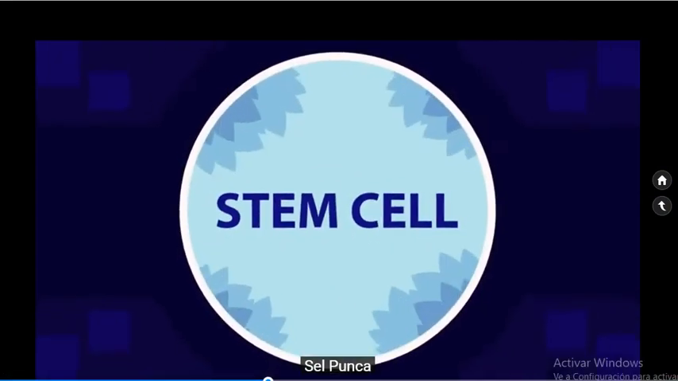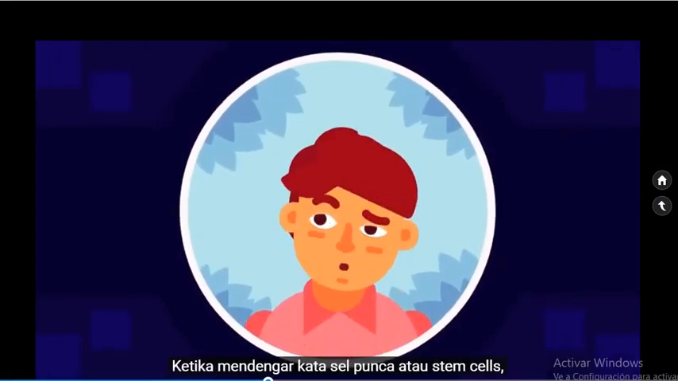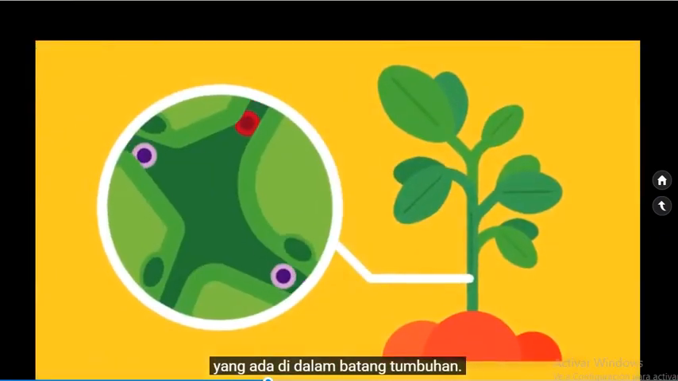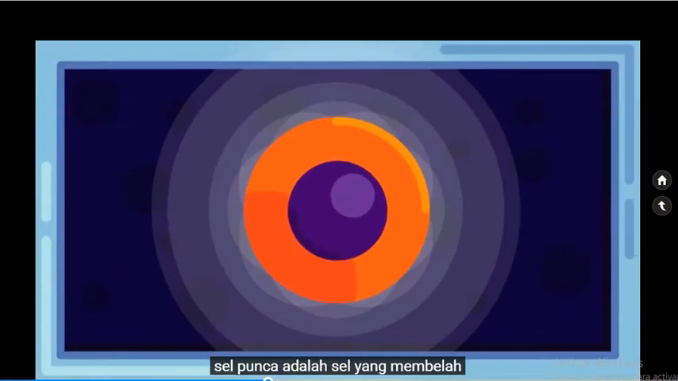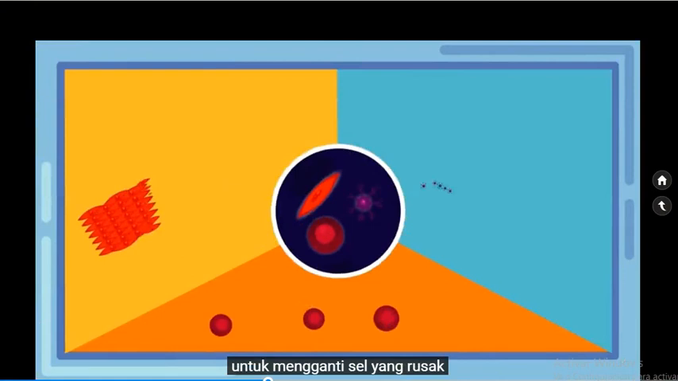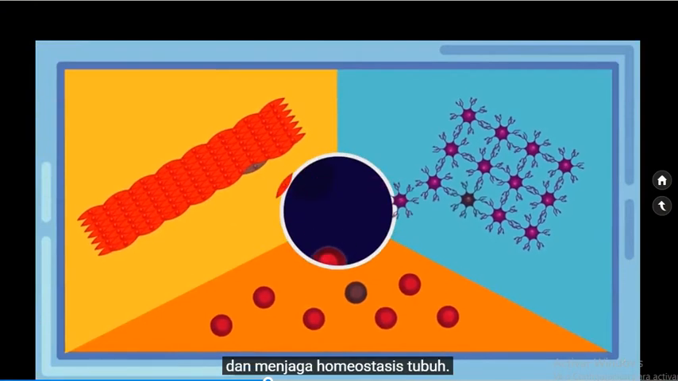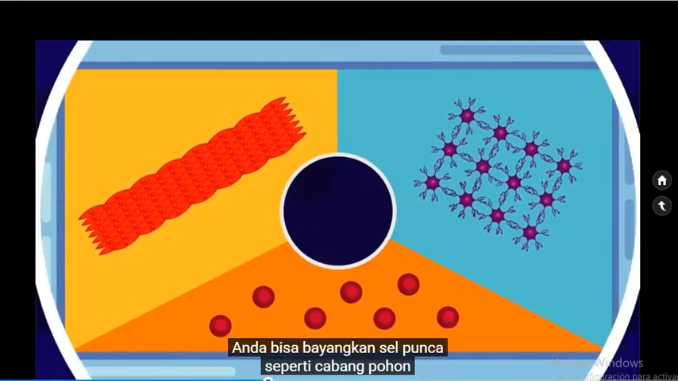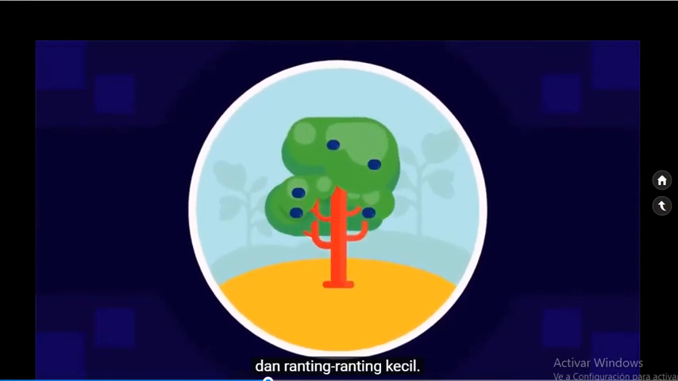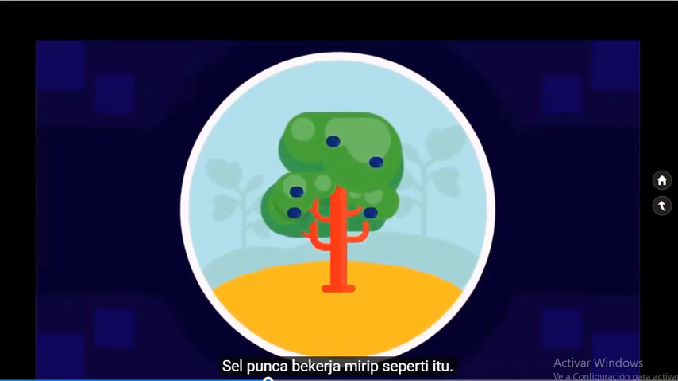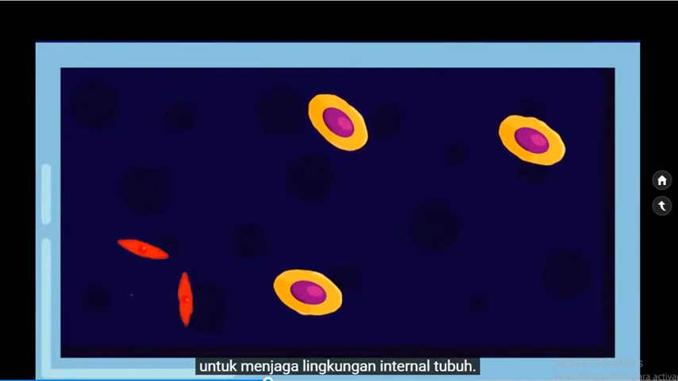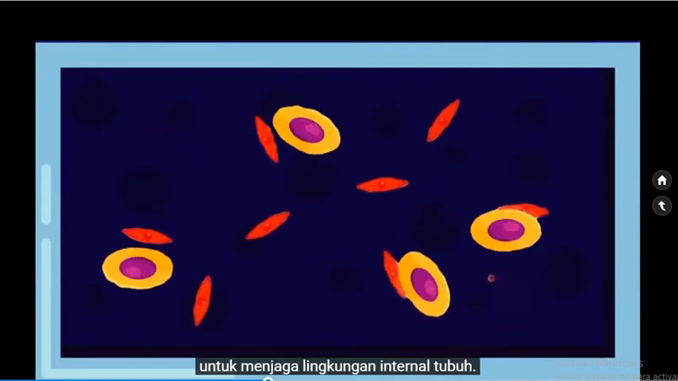Stem cells. When hearing the two words together, stem cells, most of us would think of cells residing inside the stem of plants. But in reality, stem cells are cells that divide to produce other specialized cells in order to replace the worn-out ones and maintain homeostasis. Think of it like a branch of a tree on which leaves, fruits, and small branches emerge. Stem cells work just similarly. Specialized cells are differentiated from their precursor stem cells to maintain the body's internal environment.